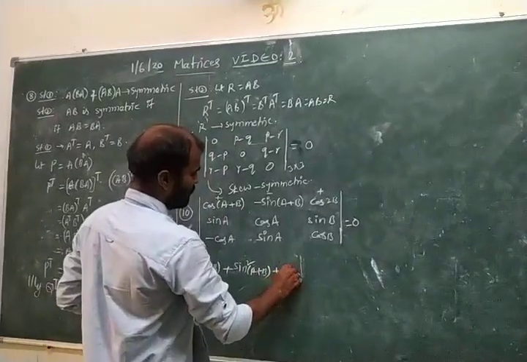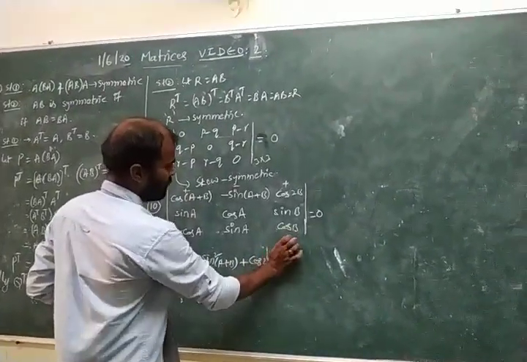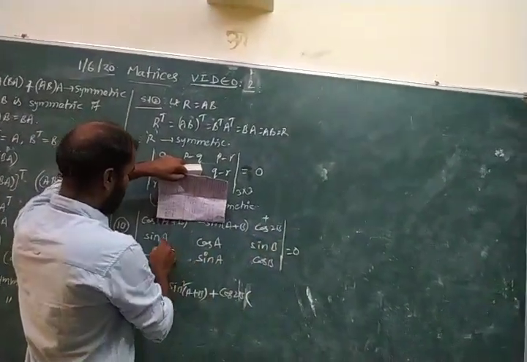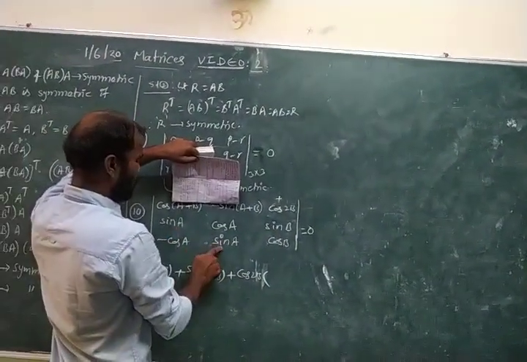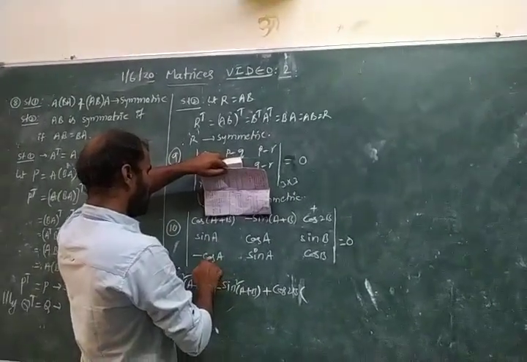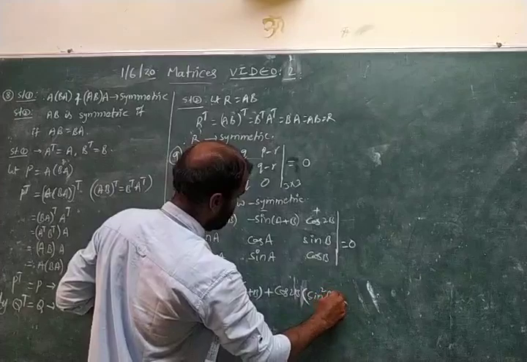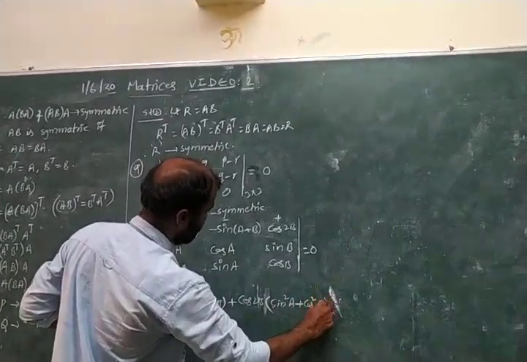Next plus cos 2b. Closing the first column and third column, we get sin square a minus cos a into minus cos a, that is sin square a plus cos square a.